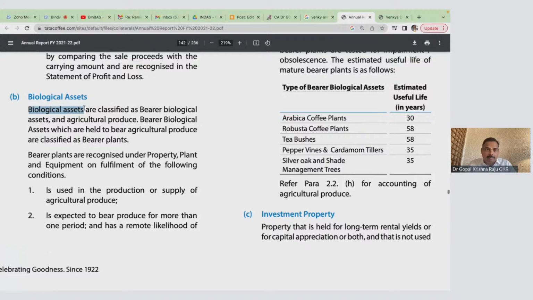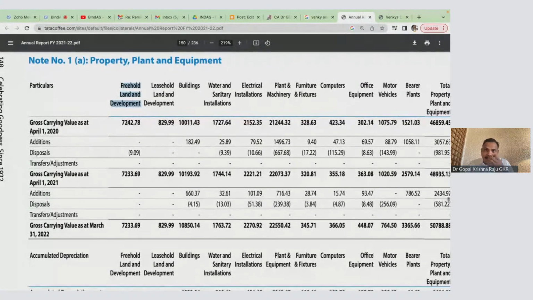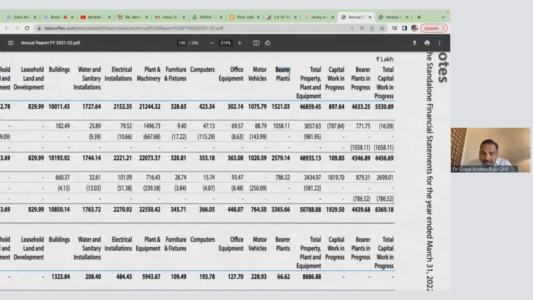And here, if you look at the various verticals, like land and building, water, sanitary installation, electrical, computers, you have bearer plants. A bearer plant is a property, plant and equipment asset.